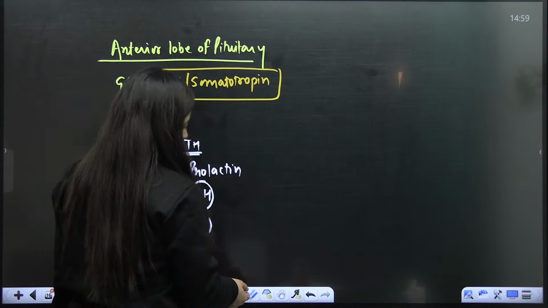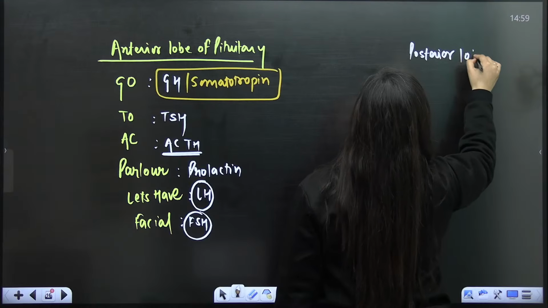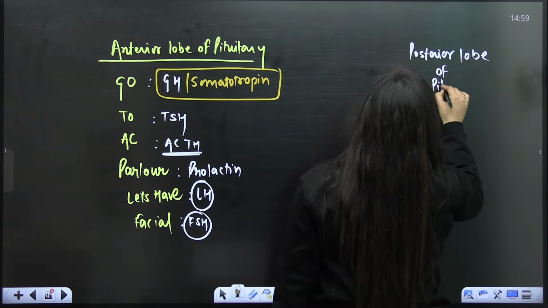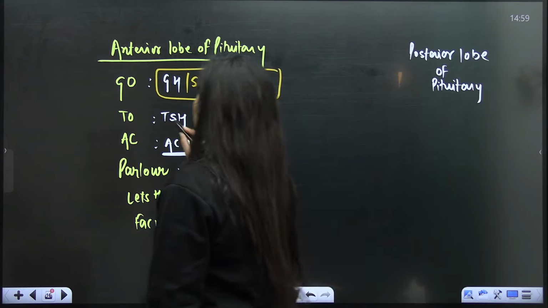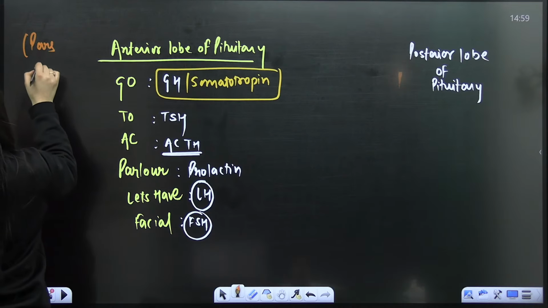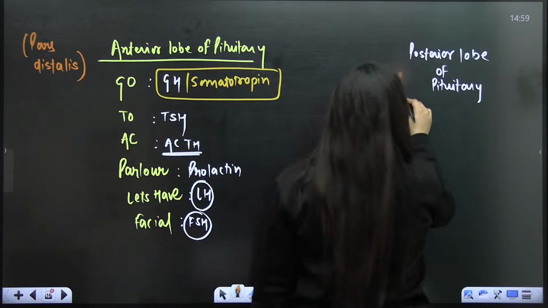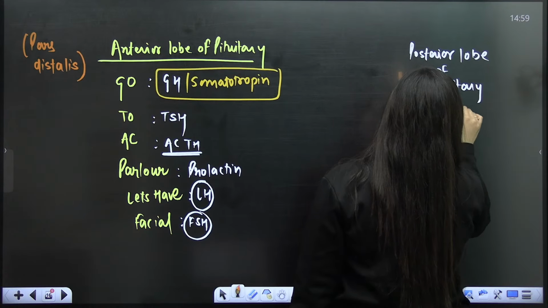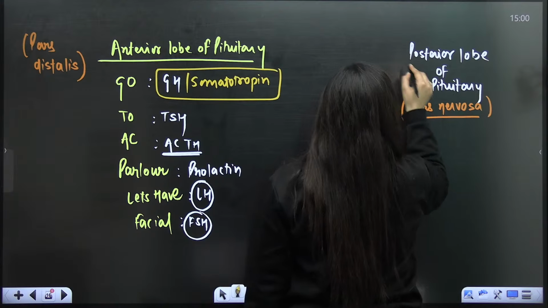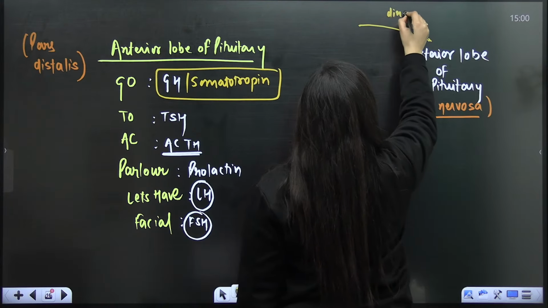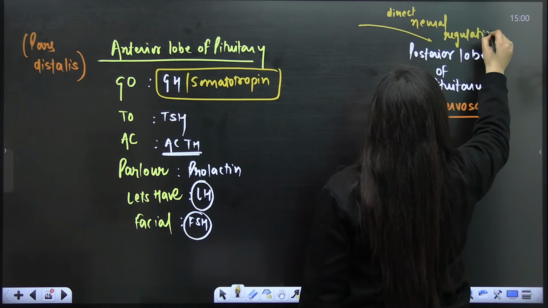So this is about the anterior lobe of pituitary. Then when you talk about the posterior lobe of pituitary, the anterior lobe is also known as pars distalis, and this one is pars nervosa. It is under the direct neural regulation of hypothalamus.